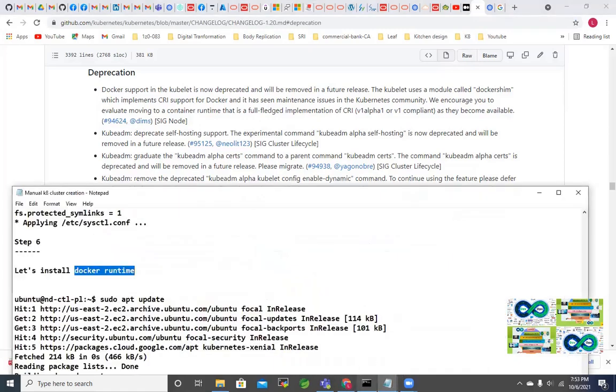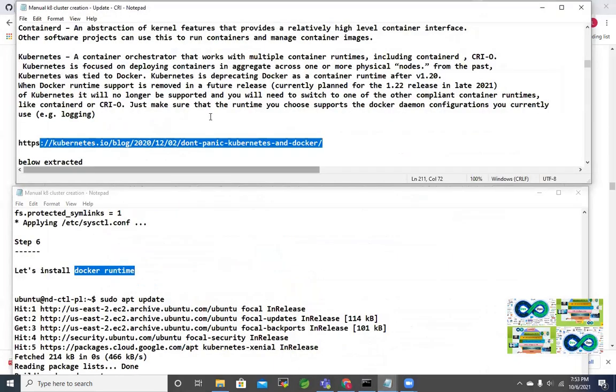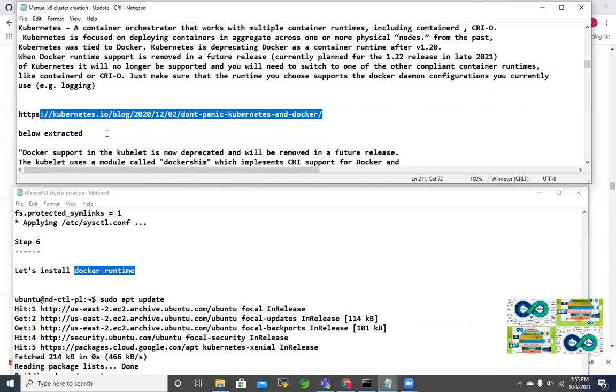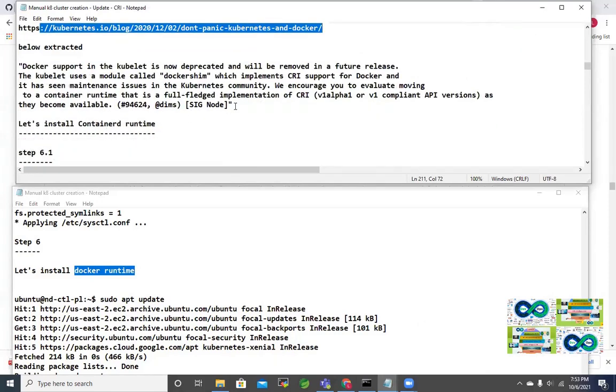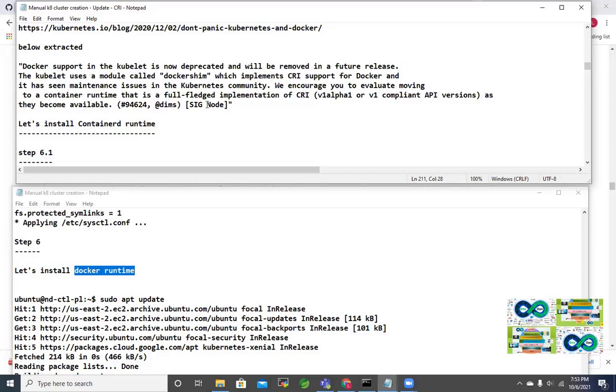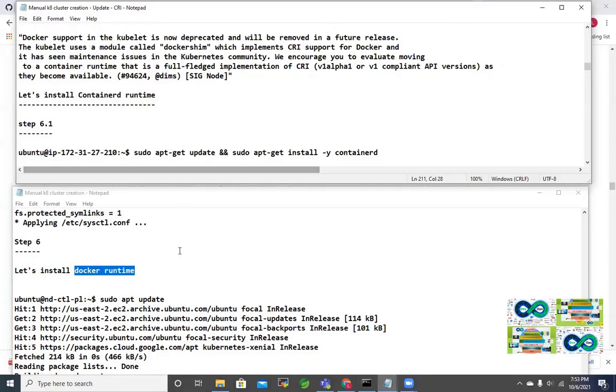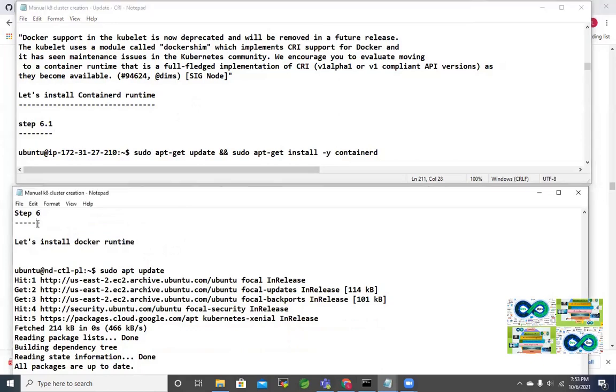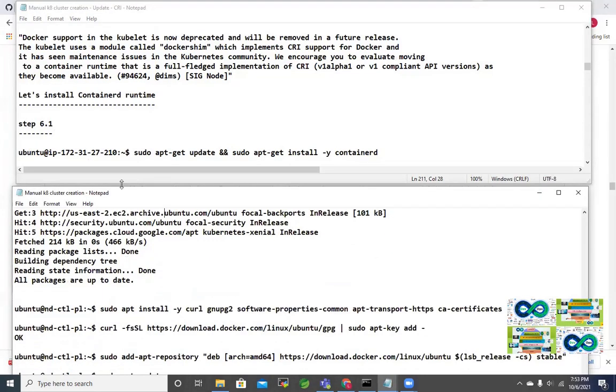Okay, let's get back to our explanation of the practical. Yes, so below is the extraction. I have just shown you it is an extraction from this URL. Now, how do you install? That's the next thing. This part is being completely taken away. This is the old document, so this is not there. We are not heading down that path.